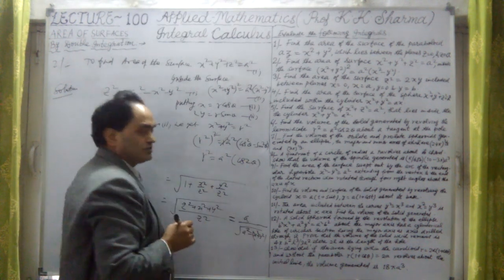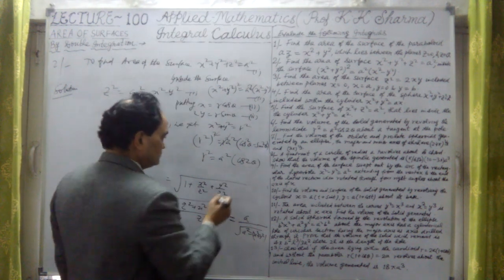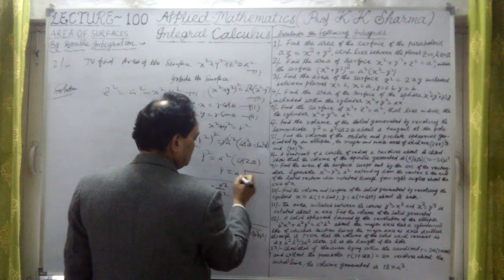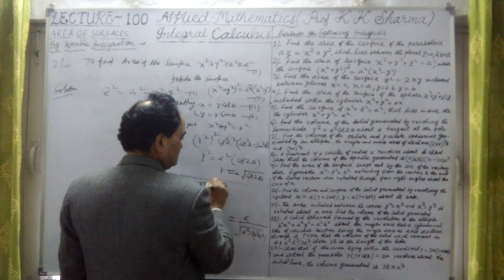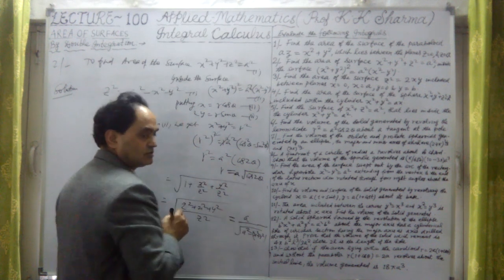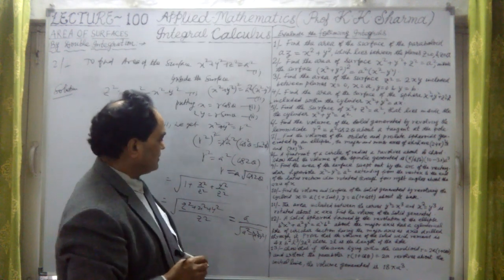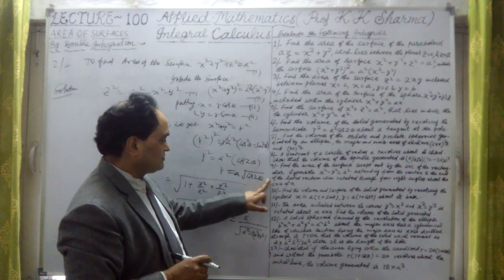Because we know that cos square theta minus sin square theta is cos 2 theta, therefore r is equal to a under root cos 2 theta. This is the value of r here. If I put the limits here, r goes from 0 to a under root cos 2 theta, which we will substitute in place of r.